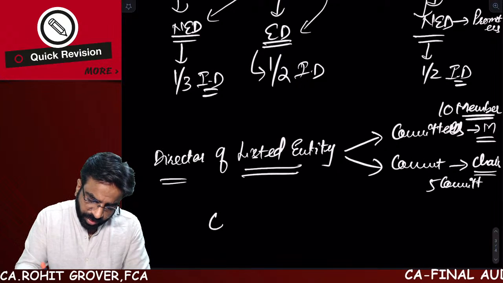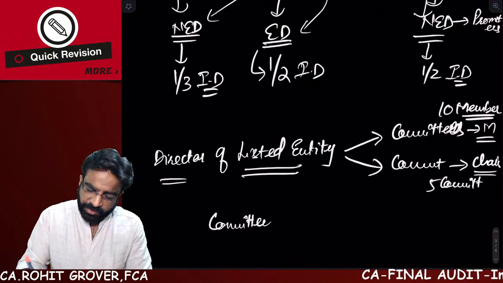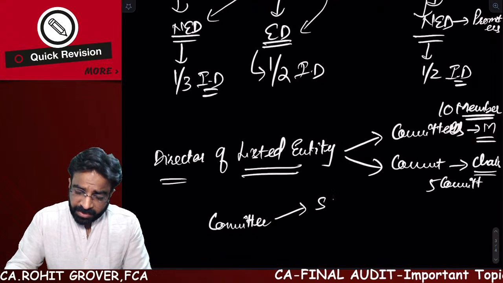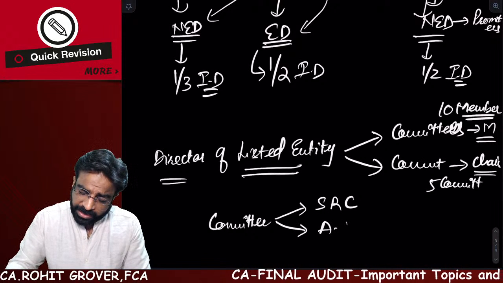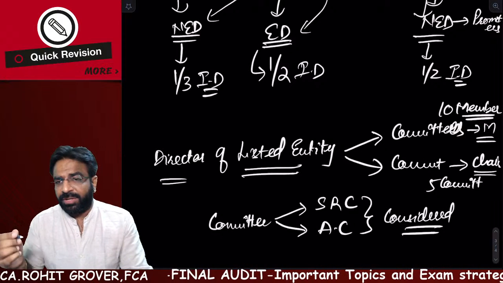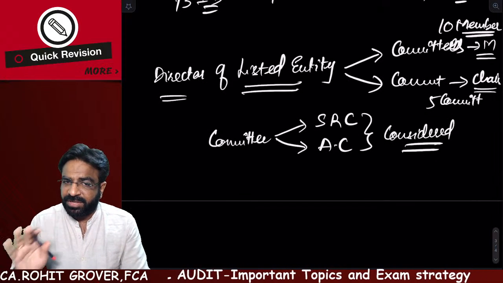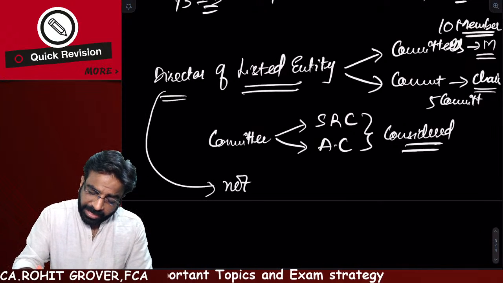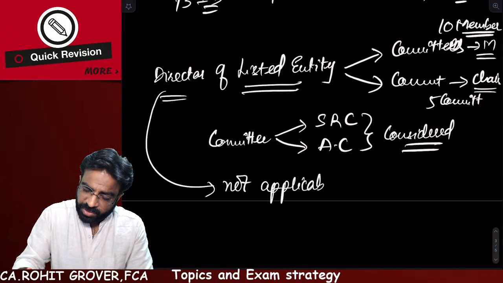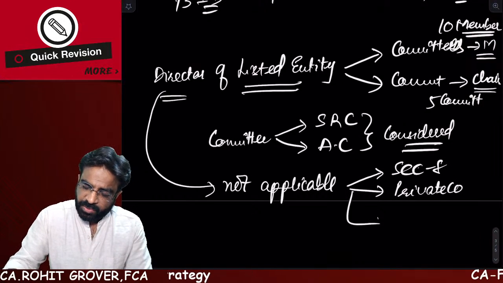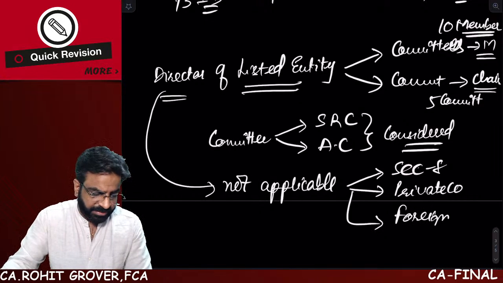And the question is, sir, what do you mean by committees? Listen to this very carefully. When we are talking about the limits of the committees, only the shareholders relationship committee and audit committee are to be considered, nothing else. And this provision is not applicable to Section 8 company directors, private company directors, and foreign company directors. Everyone is crystal clear?